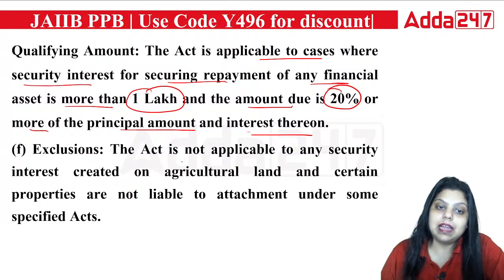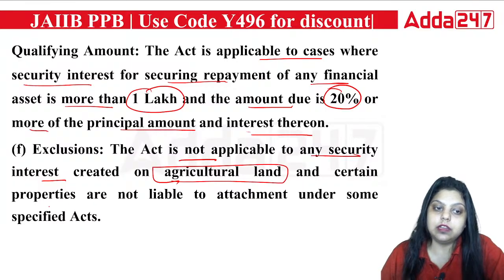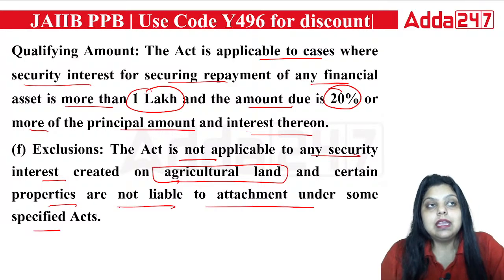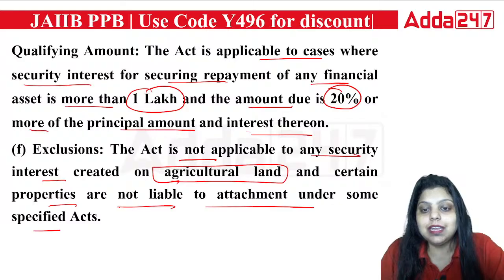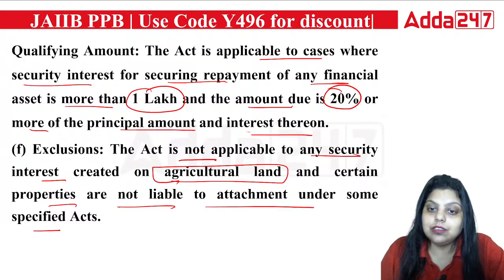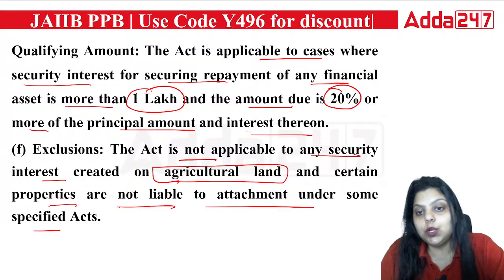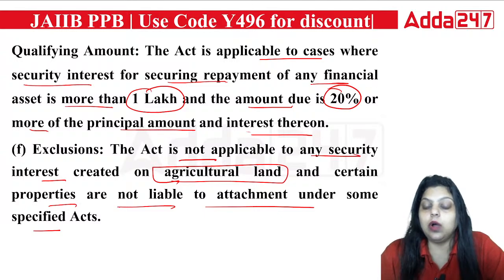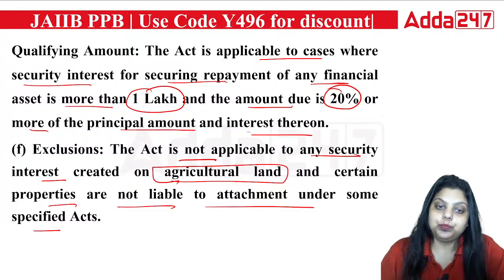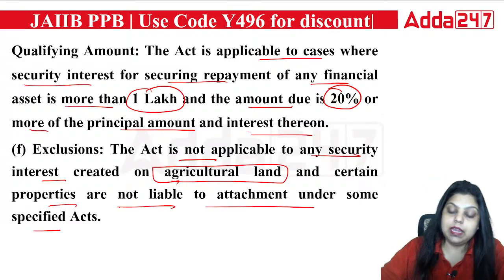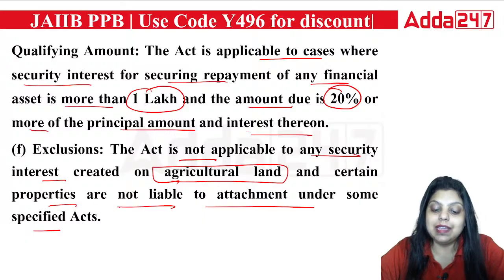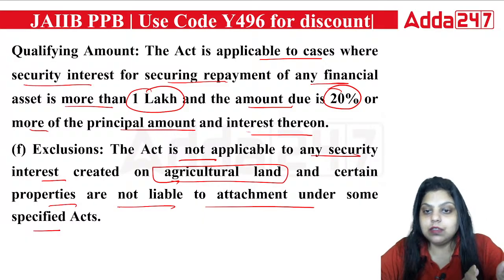So you can see the act is not applicable to any security interest created on agricultural land, and certain properties are not liable to attachment under some specified acts. Agricultural land is not included in the SARFAESI Act because selling of agricultural land is only an authority given to the farmer. So the SARFAESI Act cannot perform the auction of a farmer's agricultural land. If the mortgage is agricultural land, then SARFAESI won't be applicable.